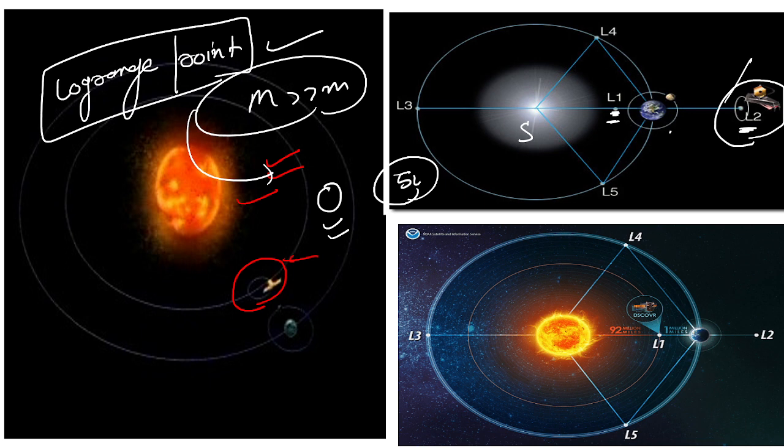Okay, so this is the position of L2, and a telescope needs a very stable condition to capture pictures and to study the galaxies. That's why we placed our James Webb Telescope at L2 and L1. So it's a separate matter completely. Let's come back to our main topic, that is Lagrange points.